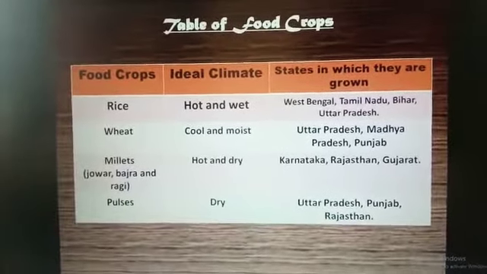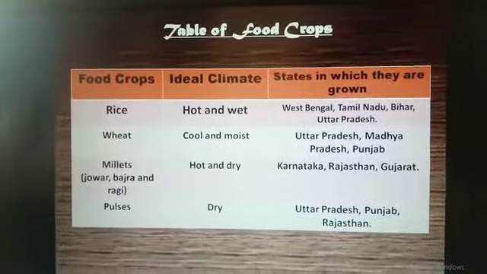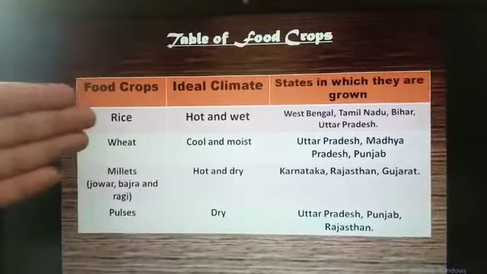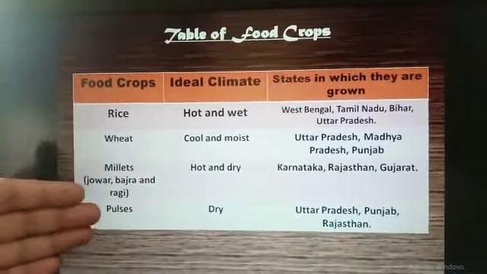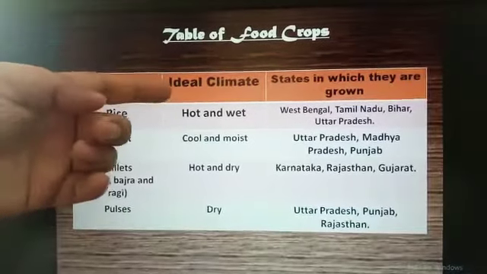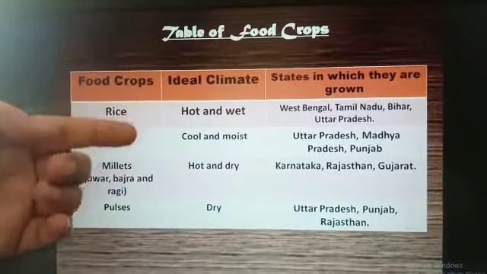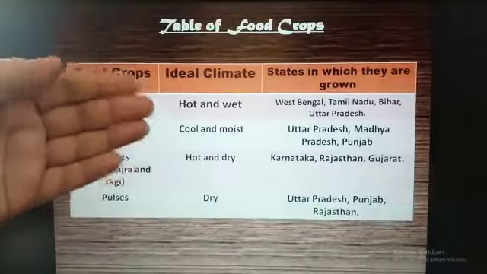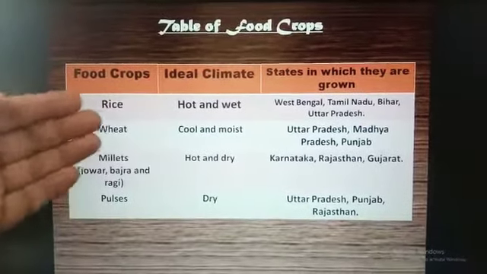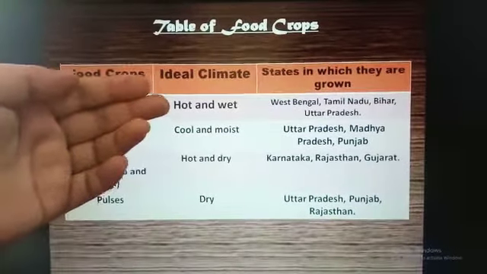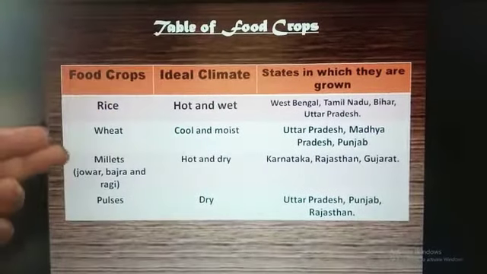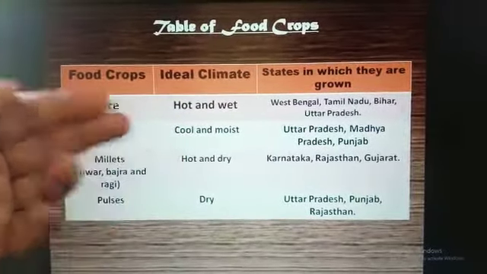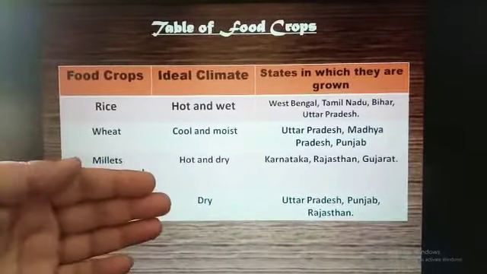So here you can see a table of food crops. Here are some food crops like rice, wheat, millets and pulses. Here you can see the ideal climate needed for these food crops, like rice needed hot and wet climate, wheat needed cool and moist climate, millets needed hot and dry climate and pulses needed dry climate.